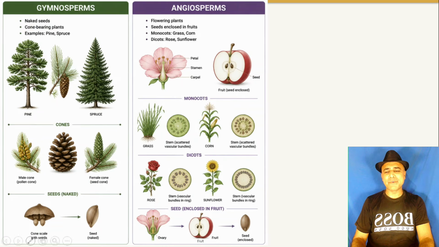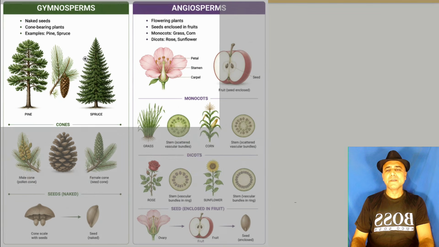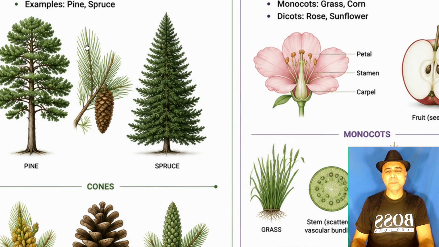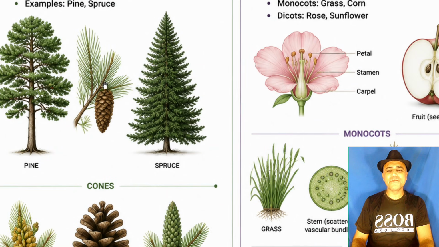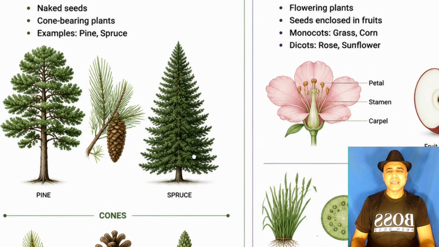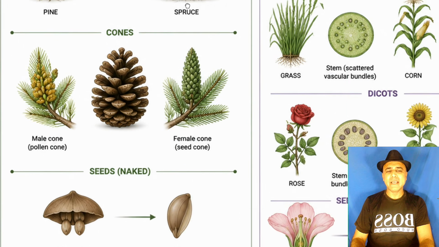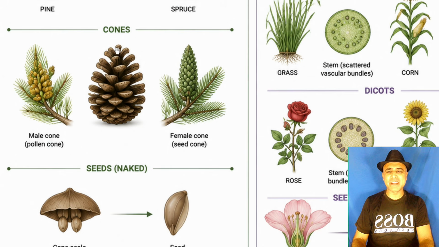This is a gymnosperm. This is a cone which bears seeds. Examples of gymnosperms: pine, spruce. And this is the structure of a cone: male cone, female cone.